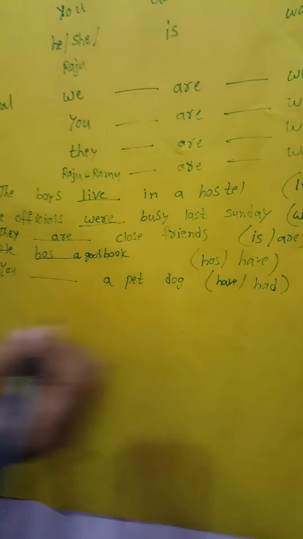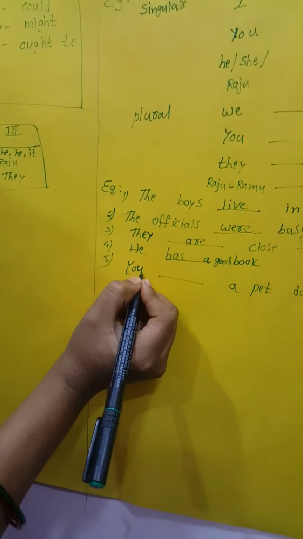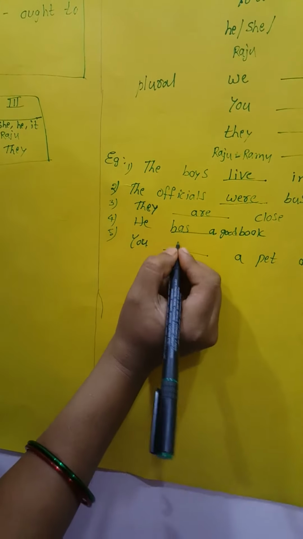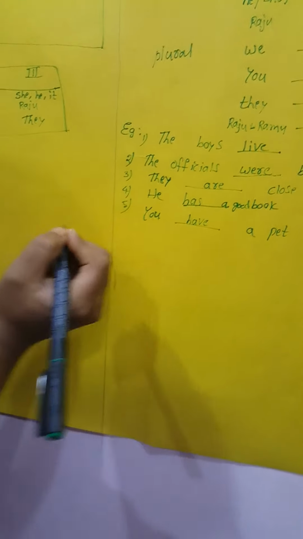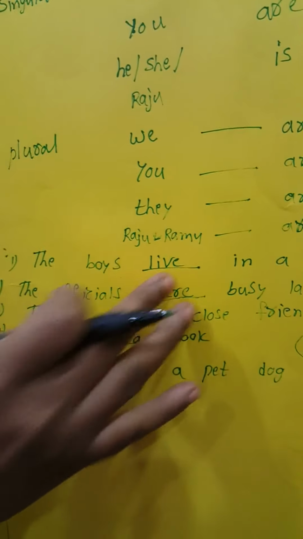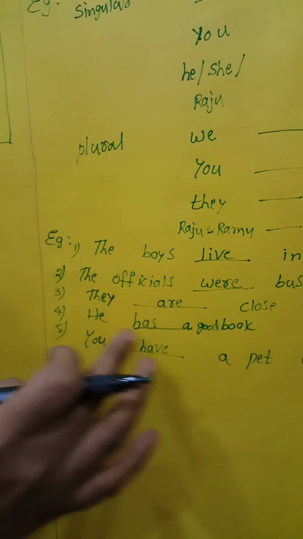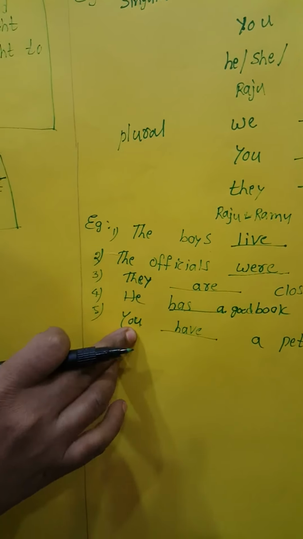You is in the plural sense, so we have to use have here, not the past form. So these are the agreement of the verb with the subject. The boys is the subject, leave is the verb. Officials is the subject, were is the verb. They is the subject, are the verb. He is the subject, has is the helping verb. You is the subject, have is the helping verb. So these examples are related to concord.